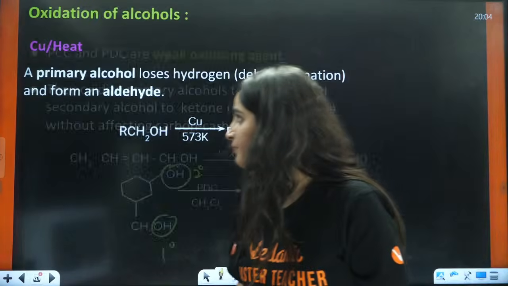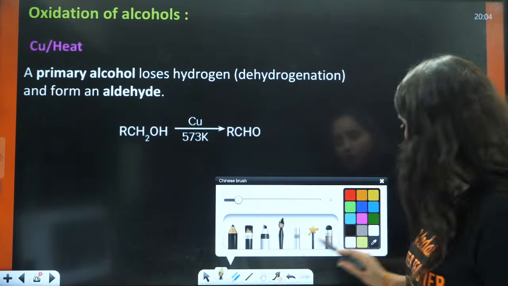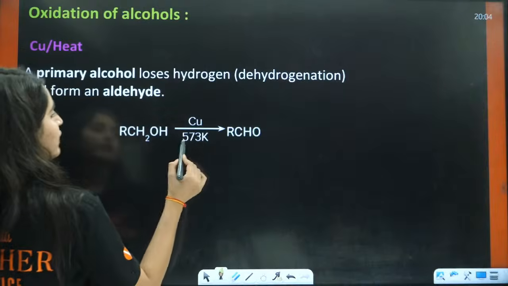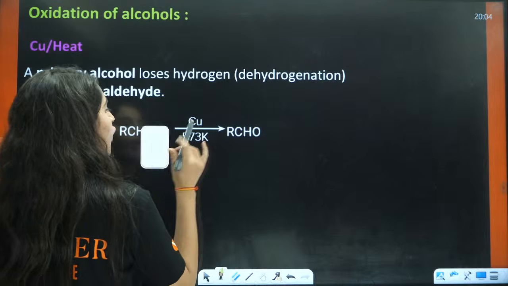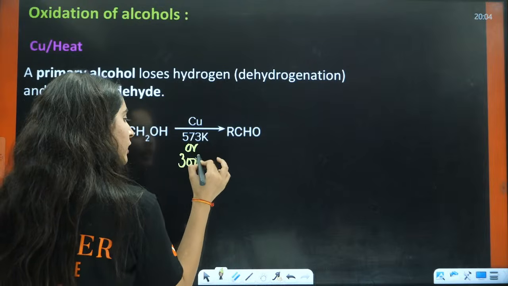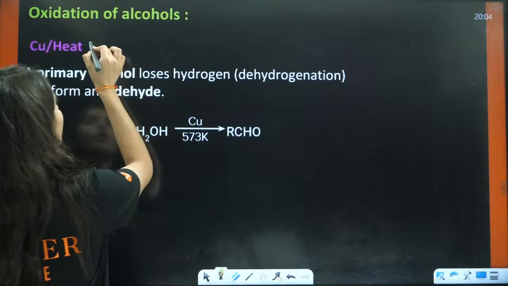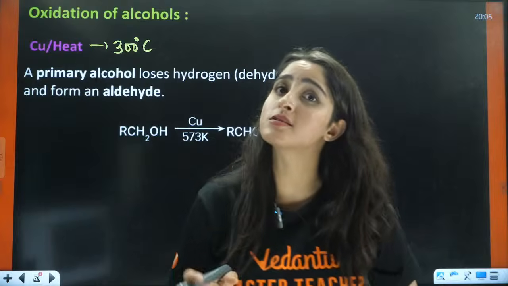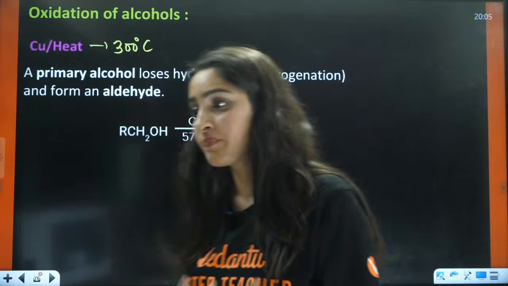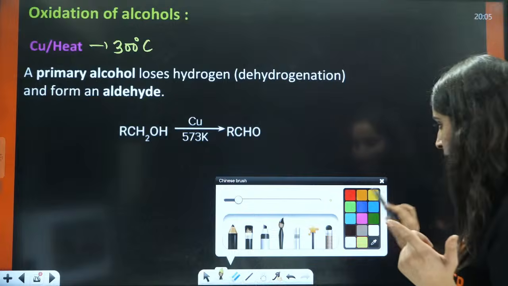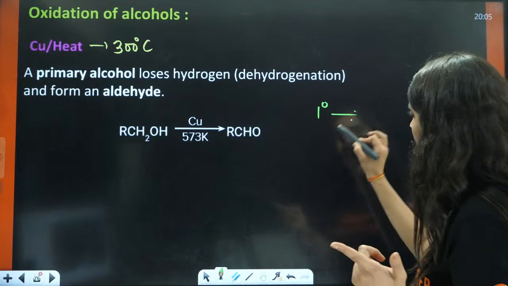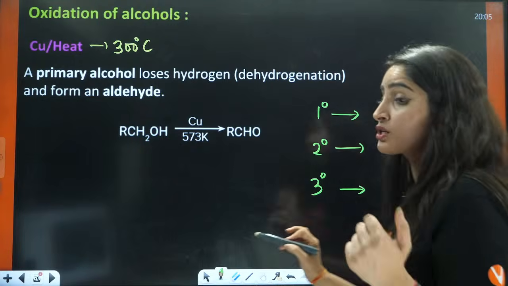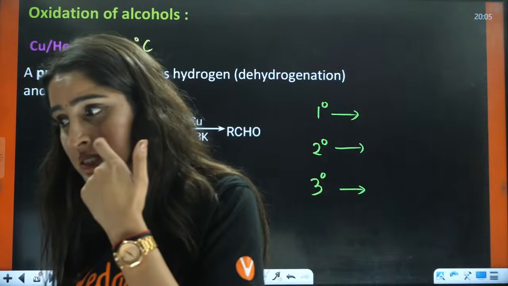Next is very, very, very important. Copper heat at 573 Kelvin, or you can say 300 degrees Celsius. Now, what is this? A mild oxidizing agent? Is this a strong oxidizing agent? So for 1 degree and 2 degree, and this is 3 degree, this is very interesting because it also gives a reaction with 3 degree.